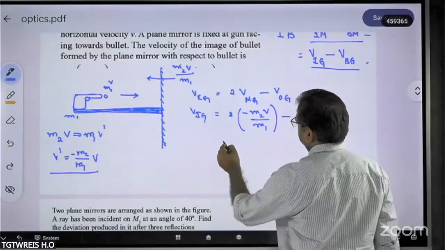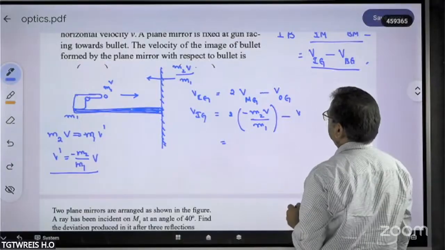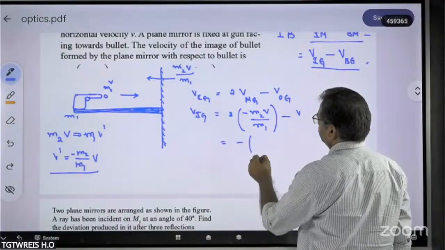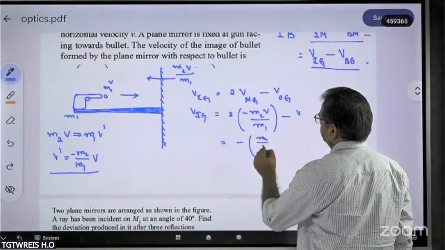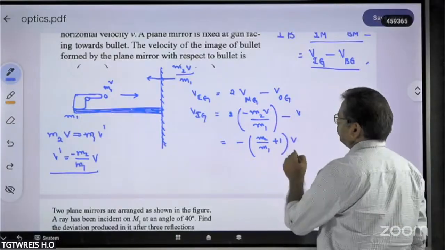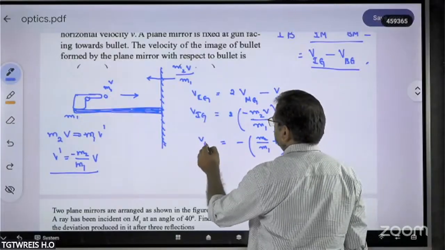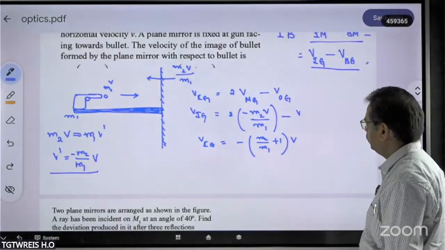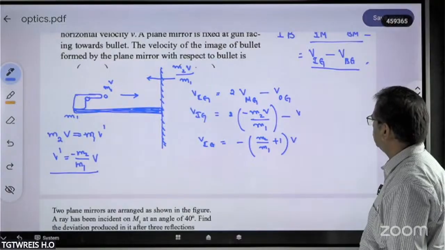So what do you get here finally? You will get v common. So you will get minus of m2 by m1 plus 1 into v. This is the velocity of the image with respect to the ground.